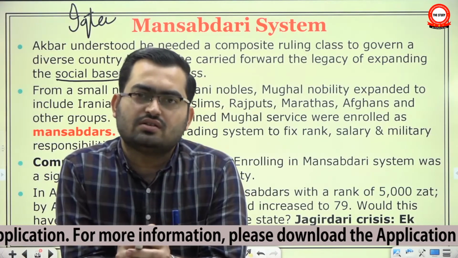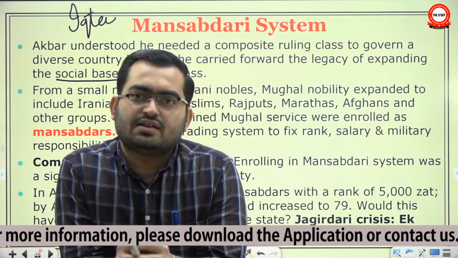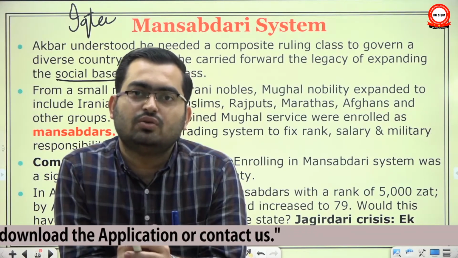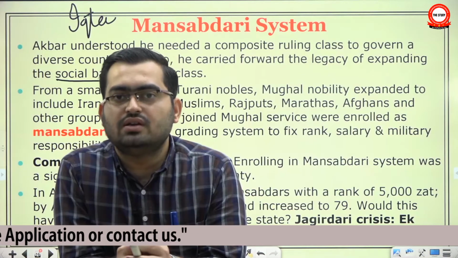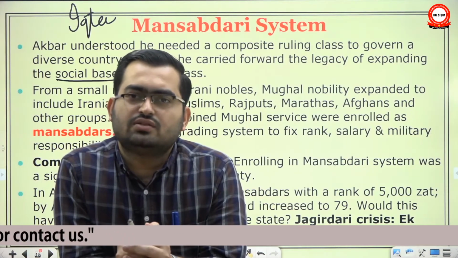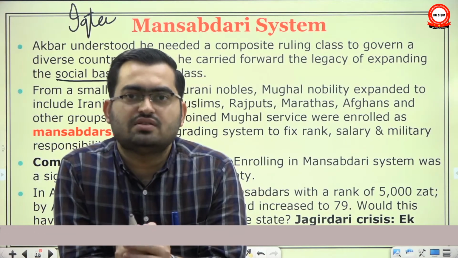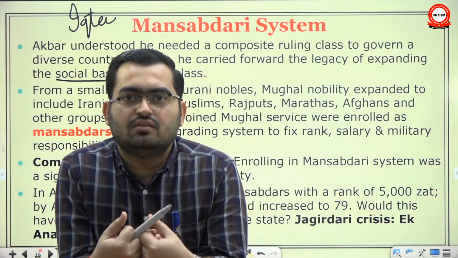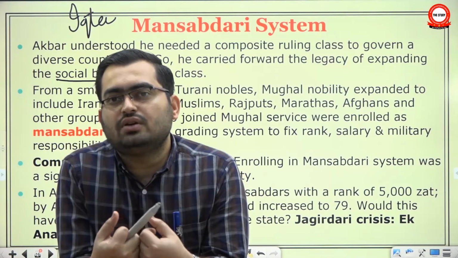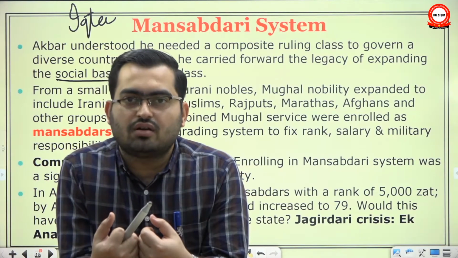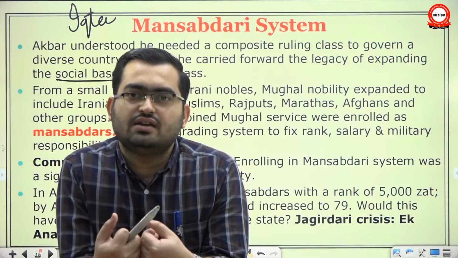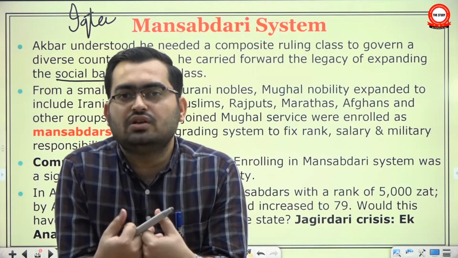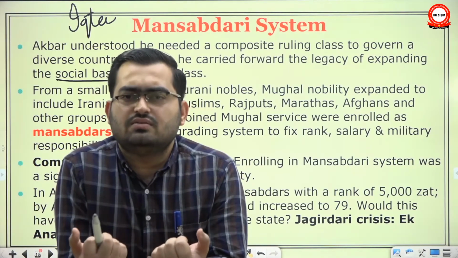He only trusted Turks. But then as the empire expanded and consolidated, the future sultans realized that, look, we have to incorporate local elements, we have to incorporate local aristocracy, rural aristocracy, Hindus and local Muslims, etc. So gradually, the social base of the empire had to be expanded. Can you run the government of India by hiring IAS and IPS officers from one or two states only, or one or two castes only, or one or two religions only? That is not advisable. That is not possible.